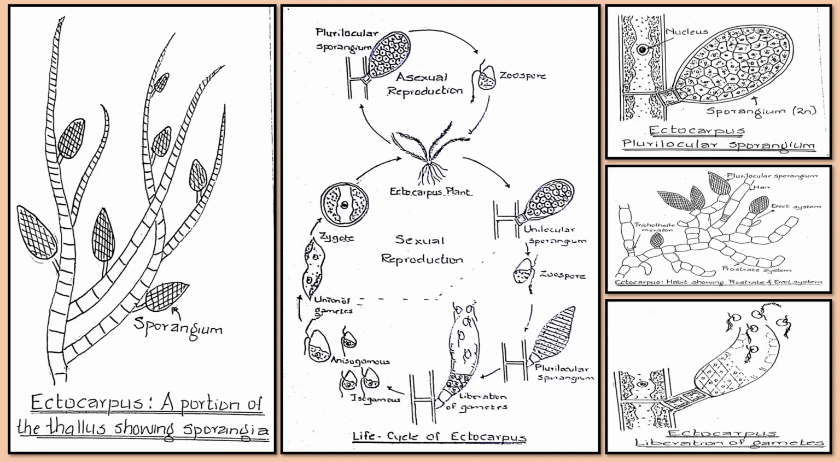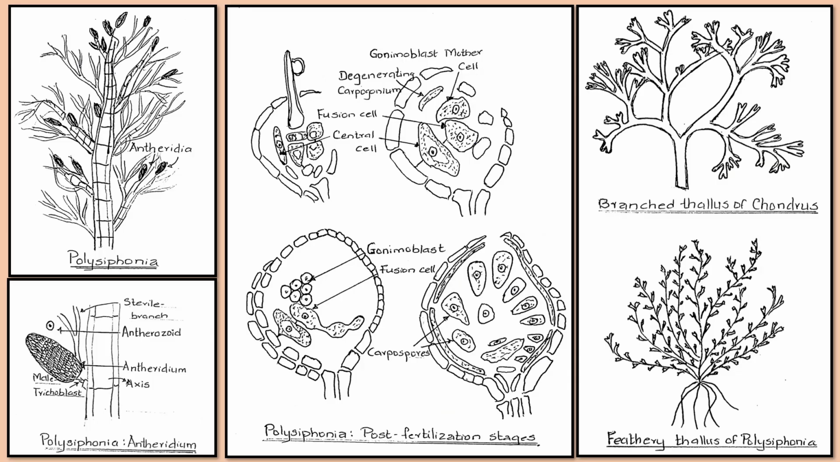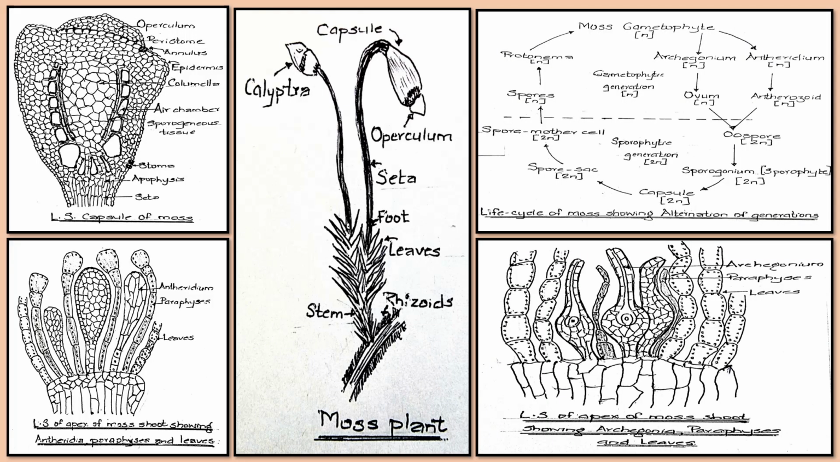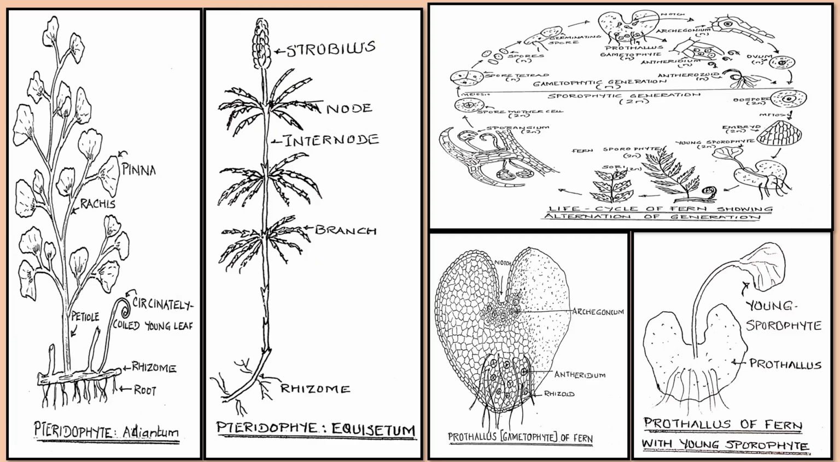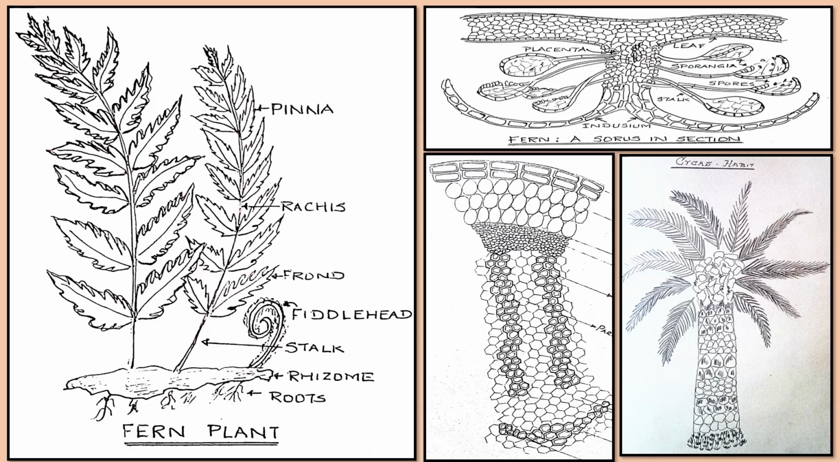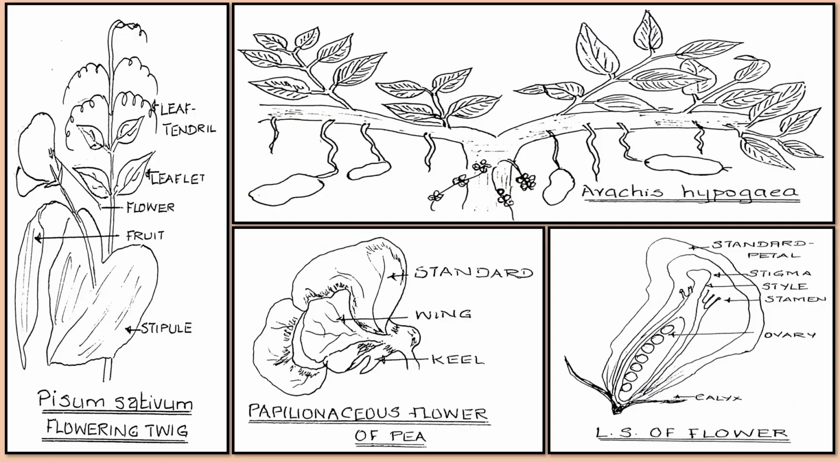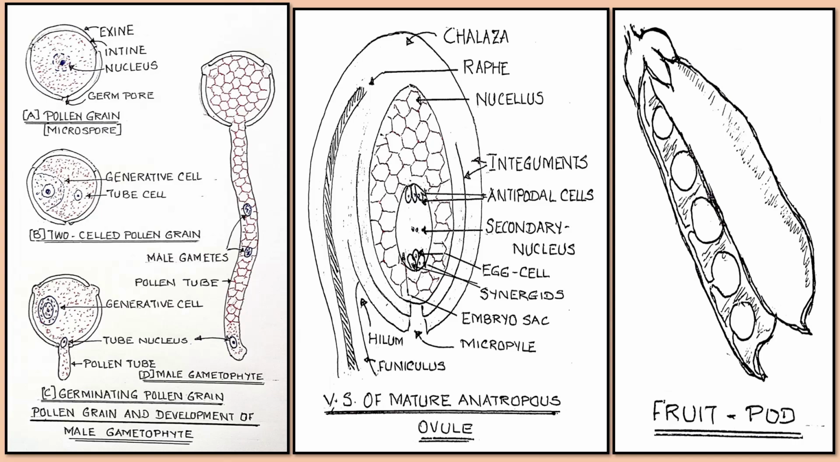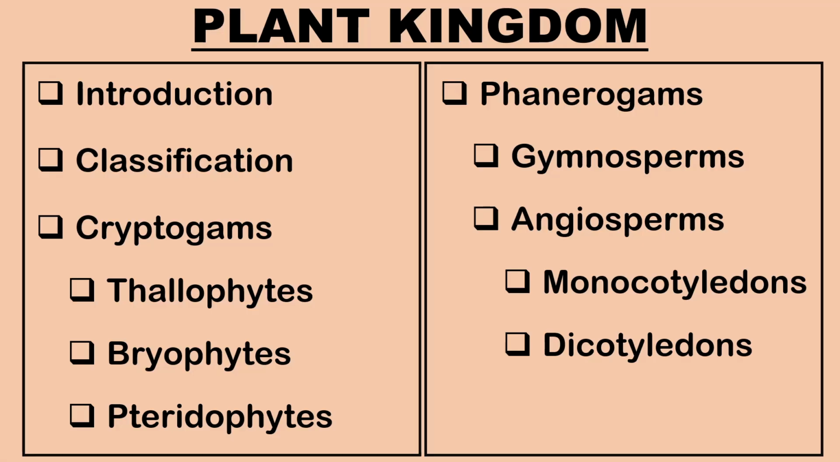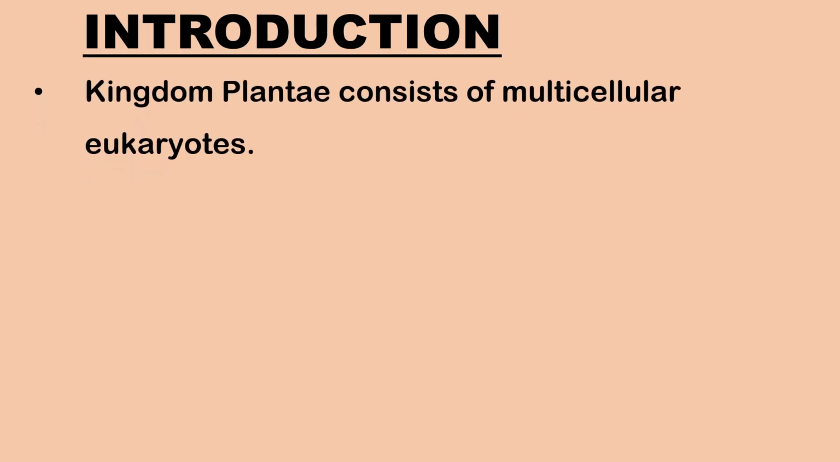By the end of this video, you will have a clear understanding about cryptogams, the seedless plants, which include subkingdom Thallophyta, Bryophyta, Pteridophyta, and Phanerogams, the seed-bearing plants, which include Gymnosperms and Angiosperms, which may be a Monocotyledon or a Dicotyledon. Number of diagrams pertaining to each subtopic have been included throughout the video. Let us begin with the introduction to plant kingdom.